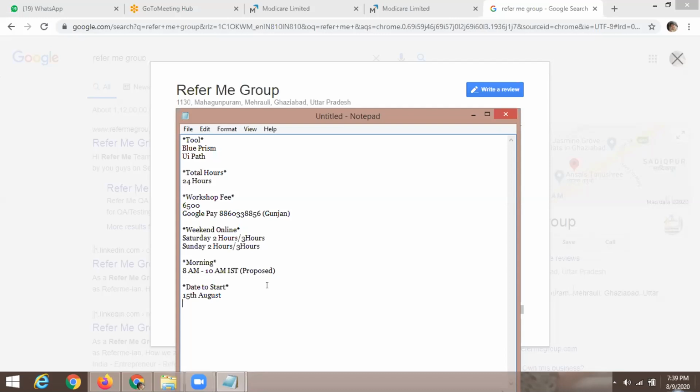But again, when it comes to choosing between Blue Prism and UiPath, if you have basic .NET and you want to learn the basics of .NET, if you are keen to work with .NET, then go with UiPath. If you don't want to, then go with Blue Prism. So I'm coming from a Java background, currently working as an automation tester. So I think .NET is similar to Java, right? Yes, it's similar. Only the terminologies are different; the concepts and everything are the same. So, of course, you can go with UiPath.